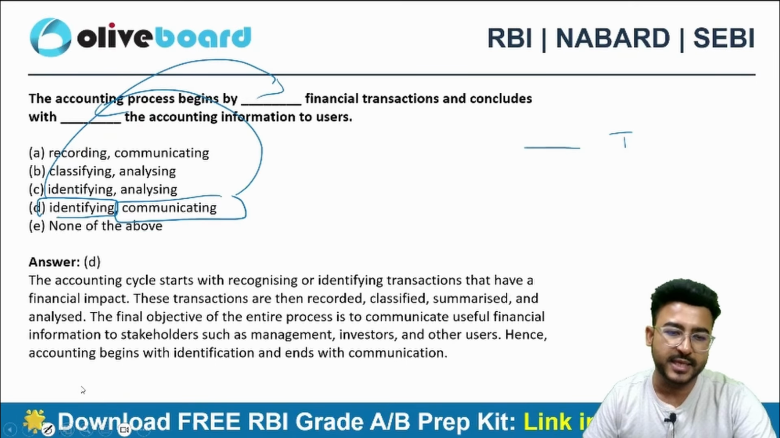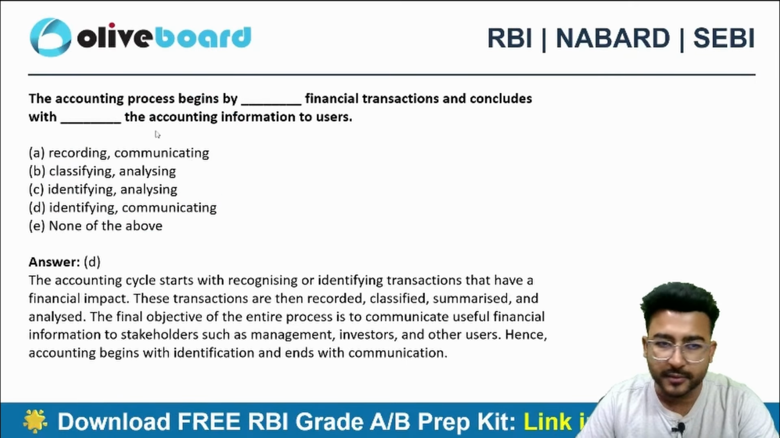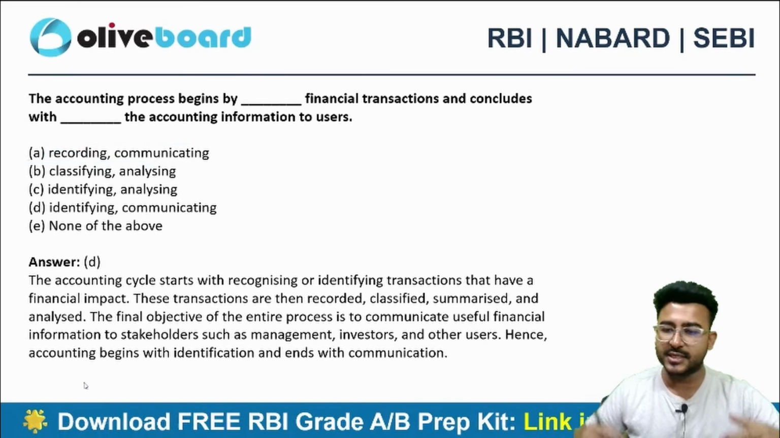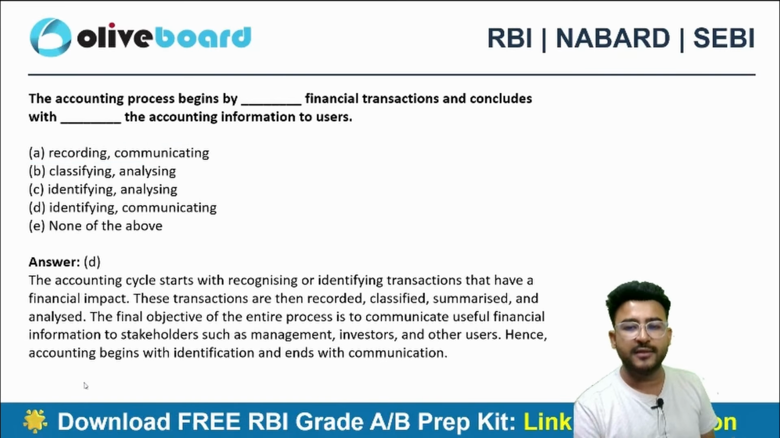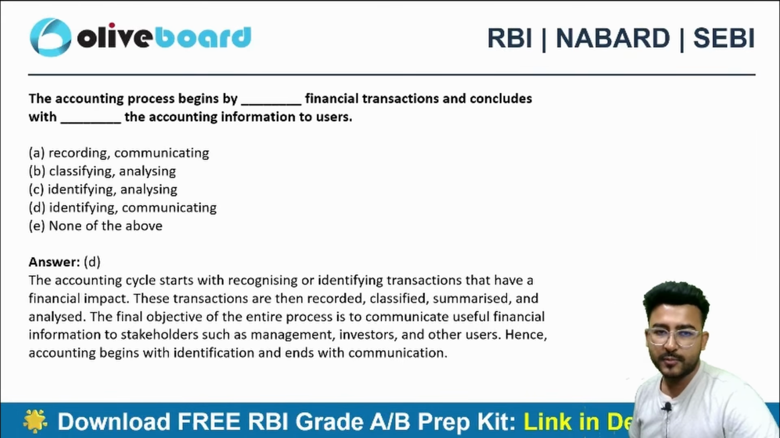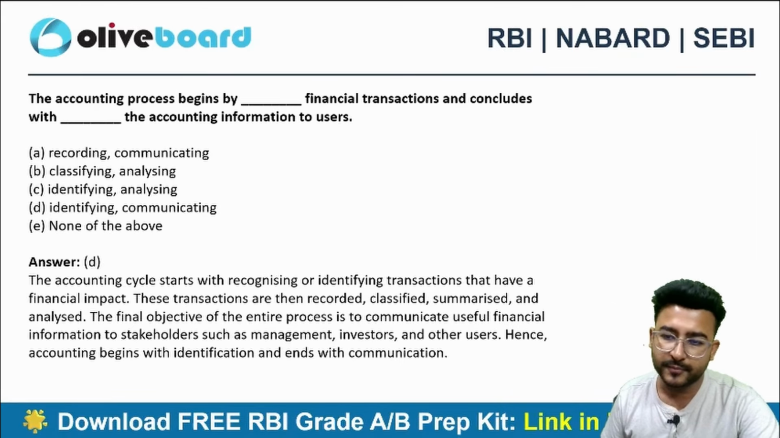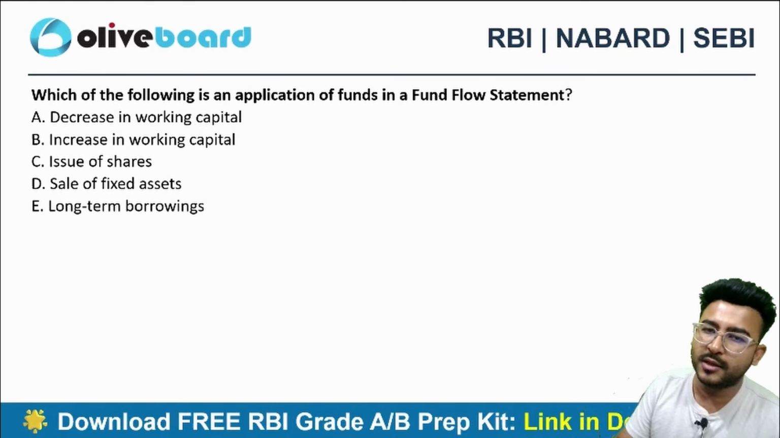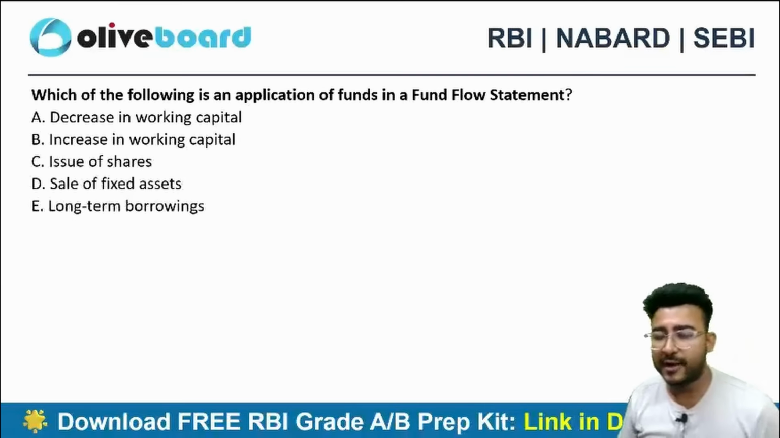What mistake you guys can make in the examination is selecting option A, which is not correct. We don't start it by recording the financial transaction. First, we always identify the financial transaction, whether it is financial nature or not, then only we record it. Next one. Which of the following is an application of funds by fund flow statement?